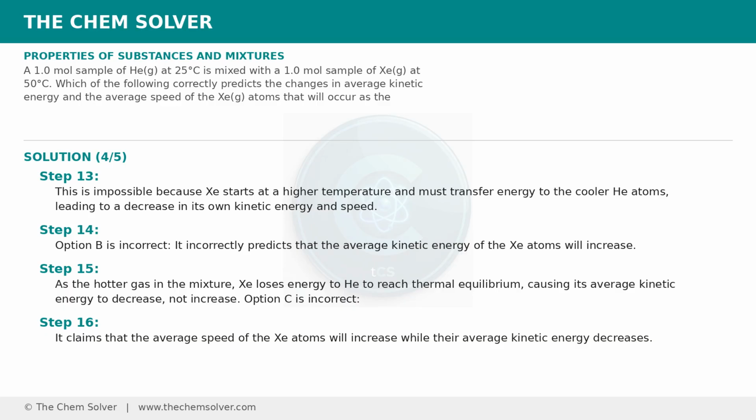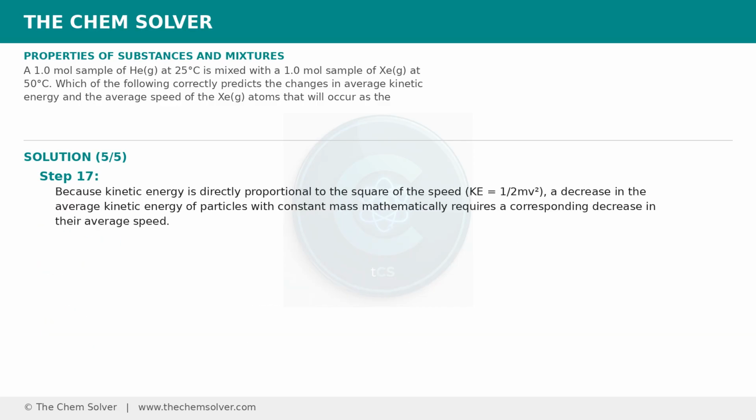Option C is incorrect. It claims that the average speed of the Xe atoms will increase while their average kinetic energy decreases. Because kinetic energy is directly proportional to the square of the speed, KE equals 1/2 mv^2, a decrease in the average kinetic energy of particles with constant mass mathematically requires a corresponding decrease in their average speed.